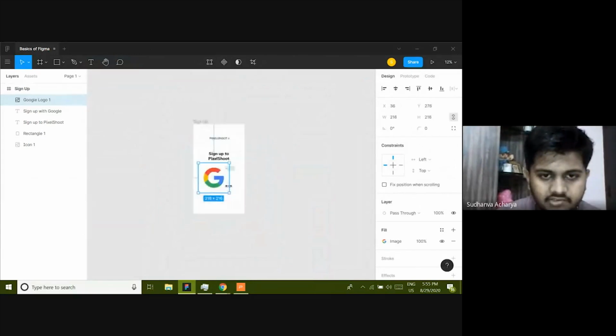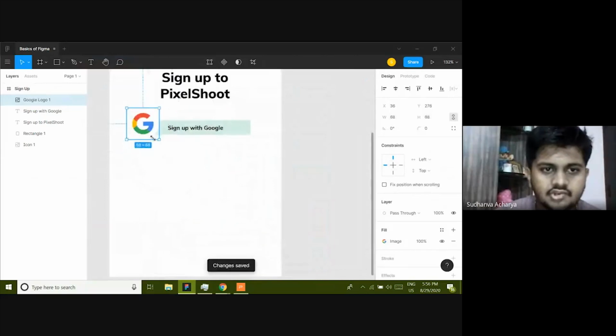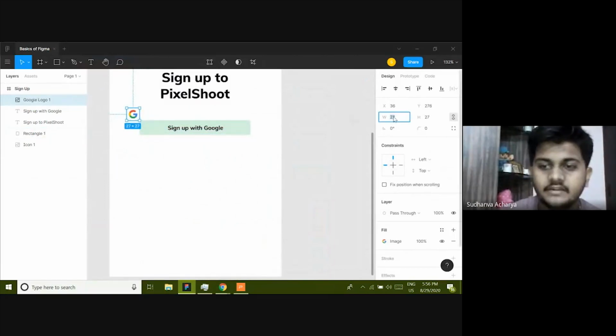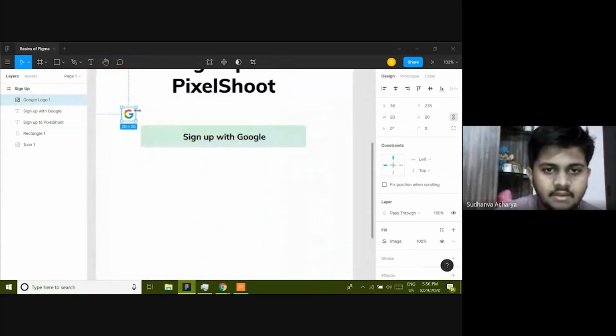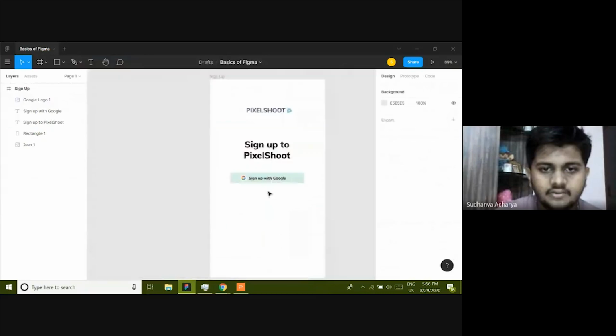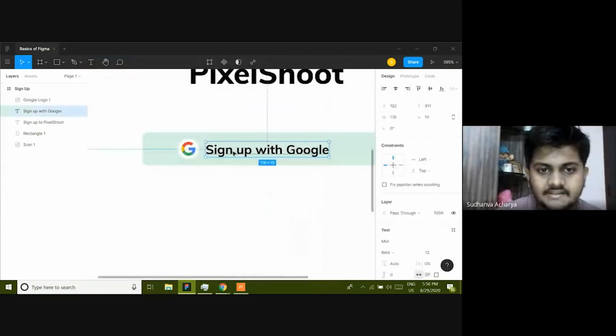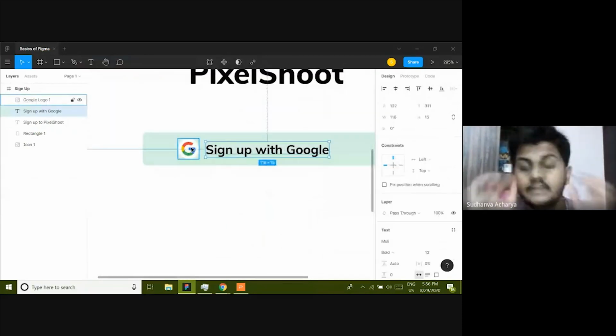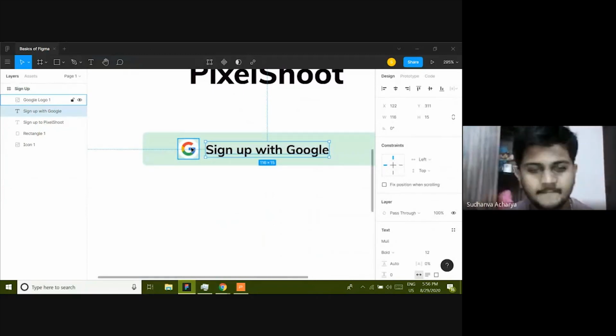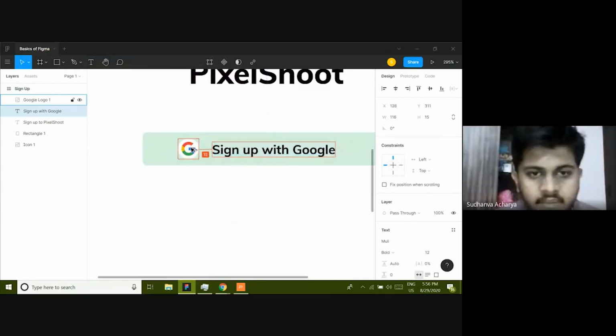Okay, now it's very big. I'm just going to shorten this to, let's say, 20 by 20. I'm just going to type in here and then zoom in and place it here. Cool. This is your sign up with Google. Now I want the spacing between the text and the Google logo to be a multiple of 4, because I want to make it consistent. I'm going to press Alt on my keyboard and then increase it. Let's say 12 will look good.